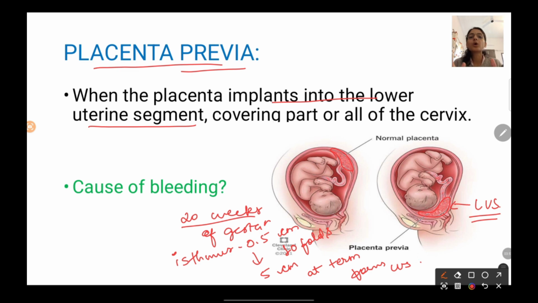So during this elongation of the isthmus or during this formation of lower uterine segment, as the placenta is implanted into that area and due to a lot of activity happening there, and due to the disproportion between that inelastic placenta and this uterine wall, there can occur a little bit of separation of the placenta from the uterine wall, and this little separation can lead to vaginal bleeding. Okay, so this is the cause of bleeding in placenta previa.